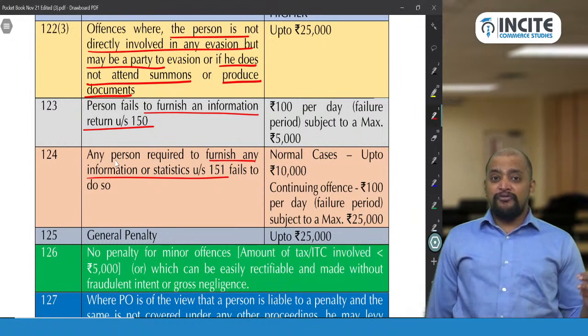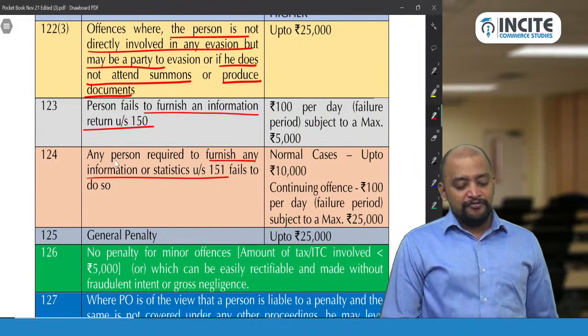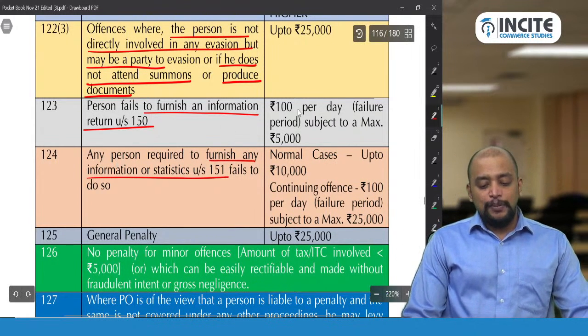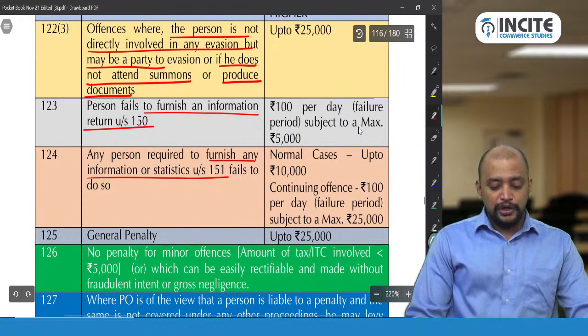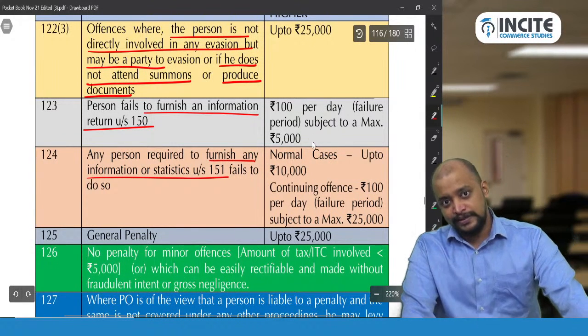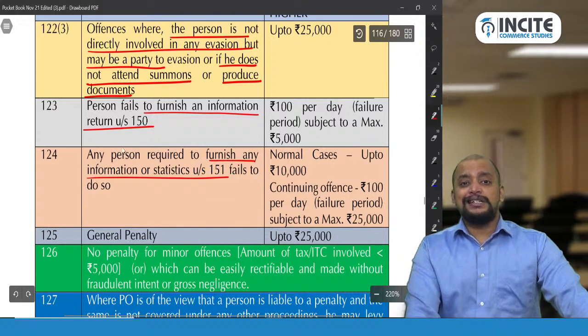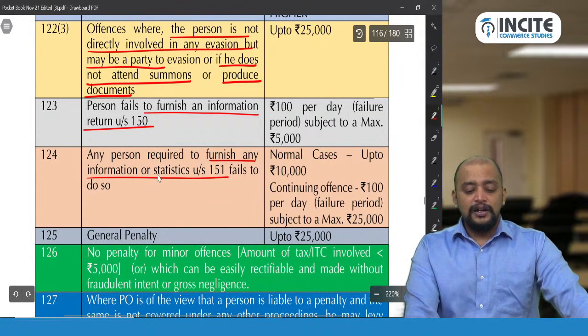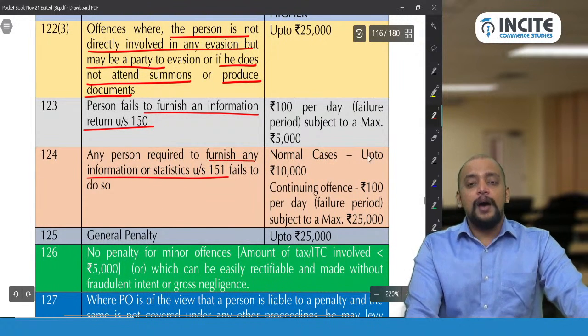In case of 150, failure to provide information, the penalty will be 100 rupees per day, subject to a maximum of 5,000 rupees. And failure to furnish statistics, if it is normal cases, means first time, up to 10,000.